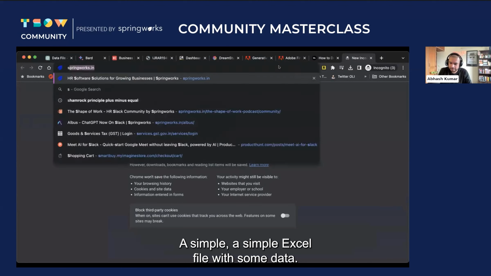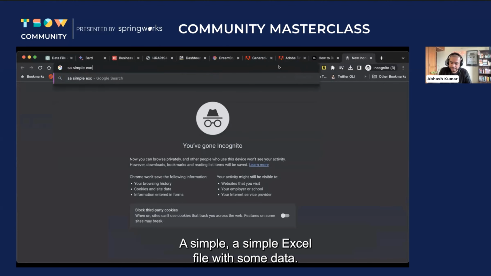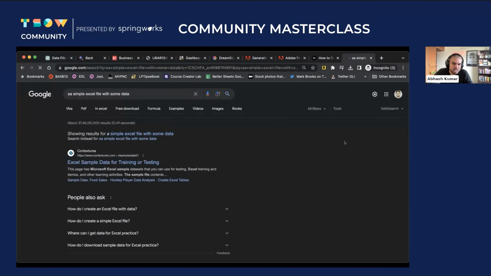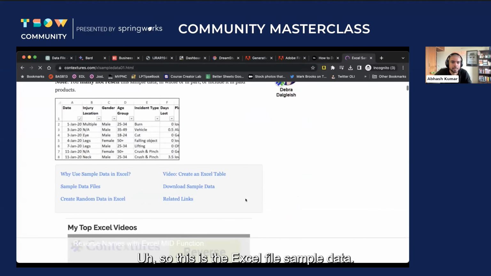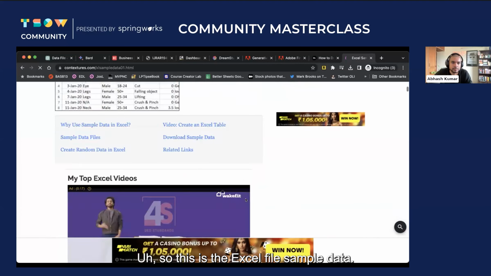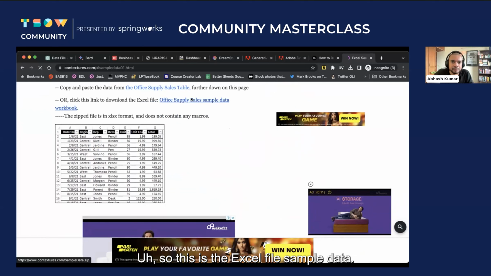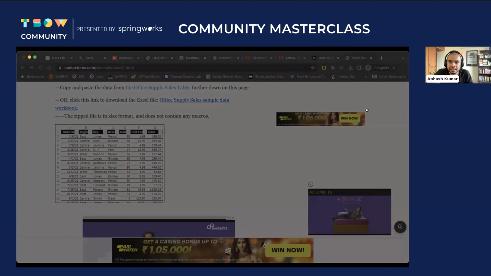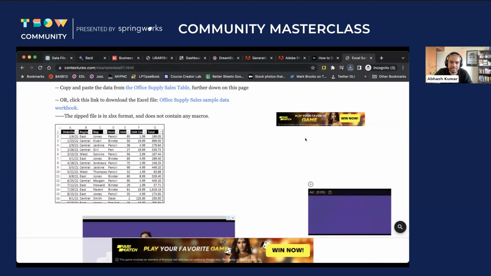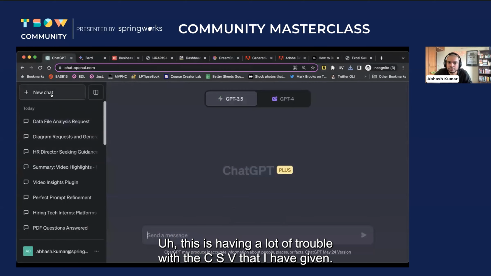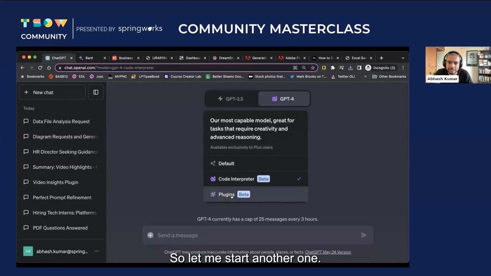A simple Excel file with some data. Yes. So let's see. So this is the Excel file. Sample data. I have just downloaded some random sample data from the internet. This is having a lot of trouble with the CSV that I have given. So let me start another one.